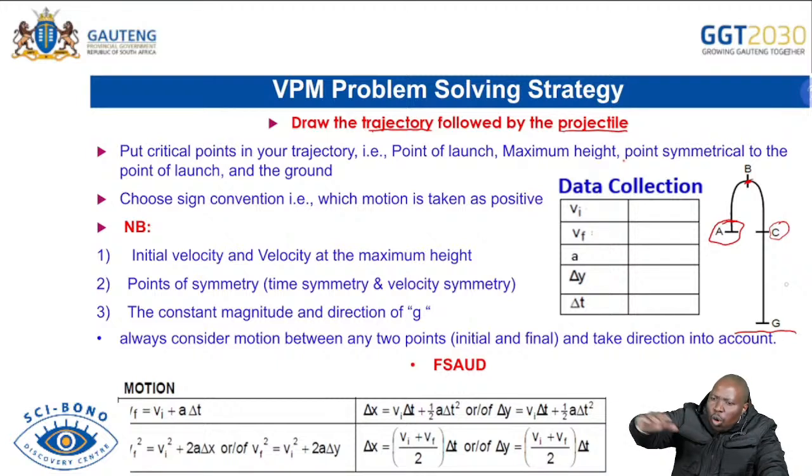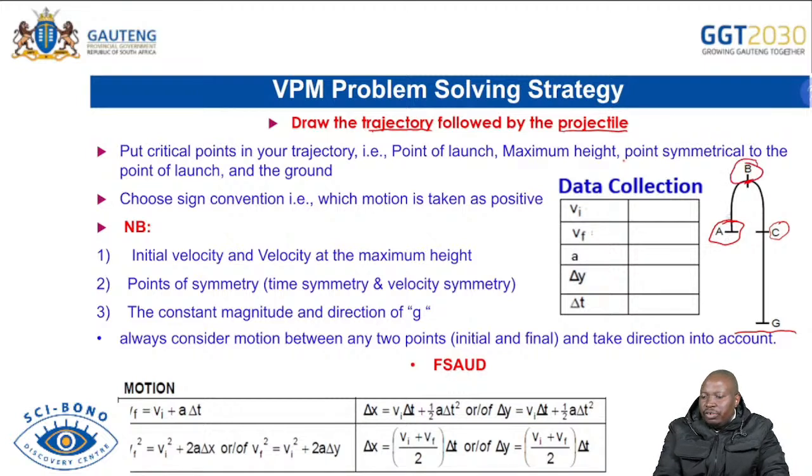We're saying don't eat the whole of this big question at once. Eat it piece by piece. If you are able to solve between A and B to determine anything that's needed there, it makes it much easier than dealing with the whole diagram without labeling your trajectory. Now we're saying put critical points in your trajectory, which is what we have done: the initial velocity when the object was thrown, the maximum height, when it comes back to the thrower's hand, or when it passes, when it reaches the ground. So you're able to put points there.